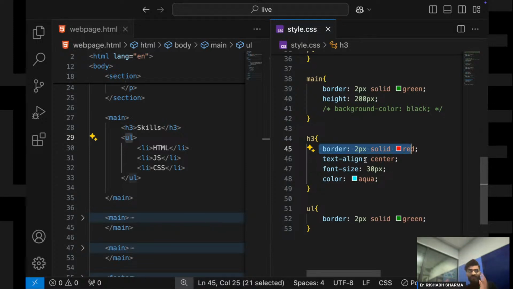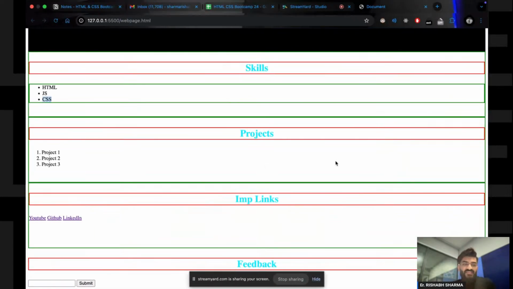See, we have certain debuggers, right? So what happens when I am applying border? When I am applying border, I am checking multiple things. Such as, when I have applied border over here, this red color border, can you see this red color border?